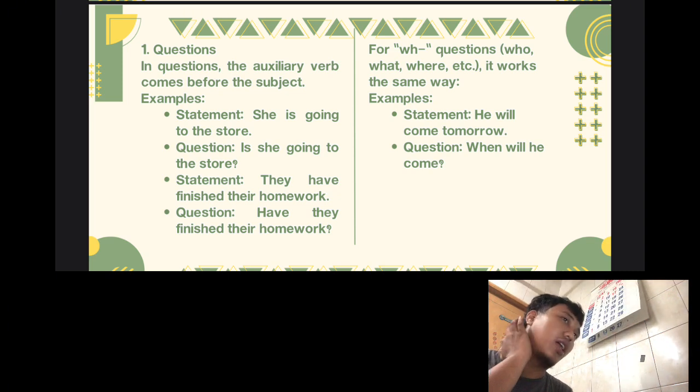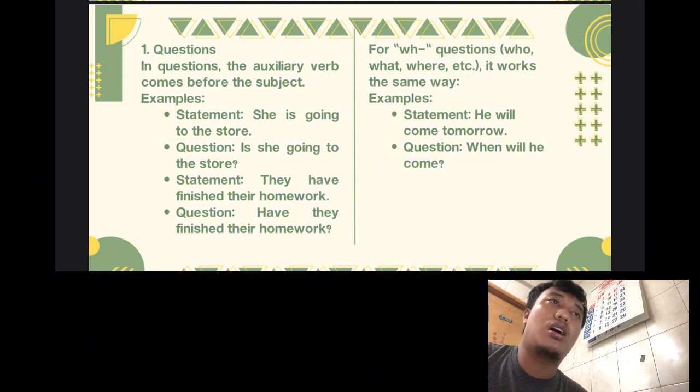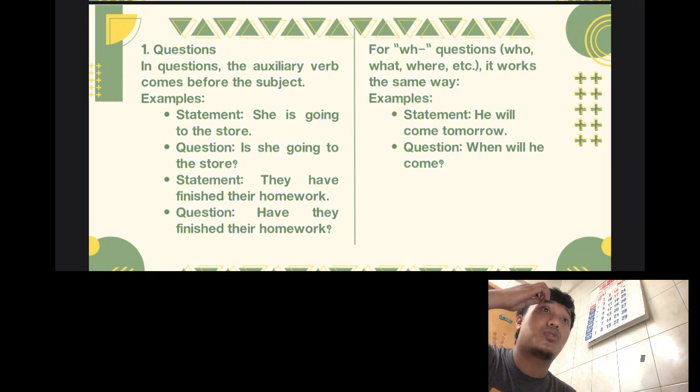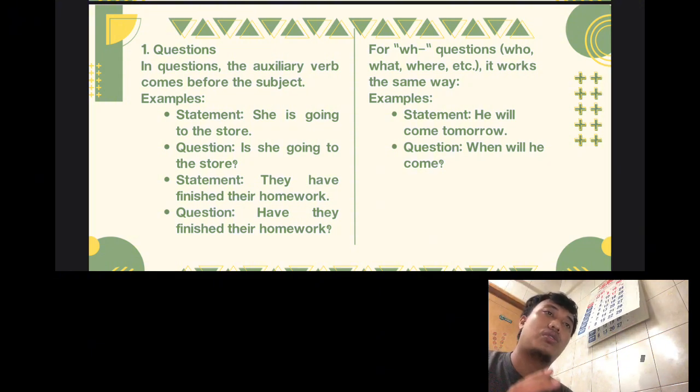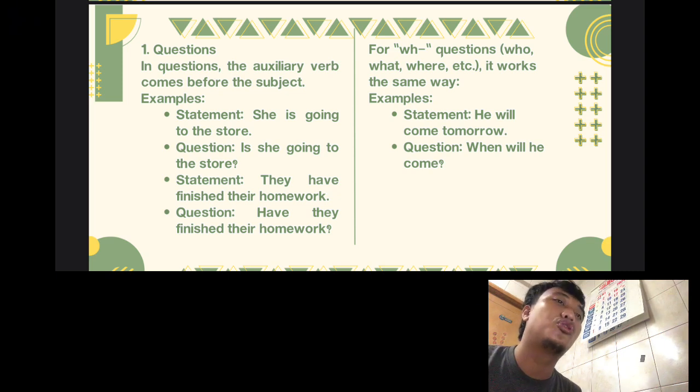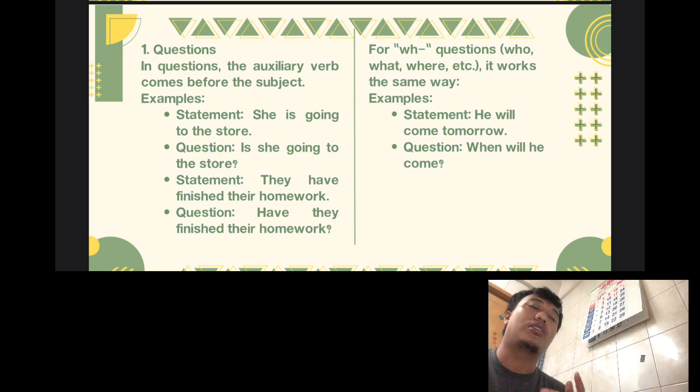And for WH questions like who, what, where, and so on, it works the same way. For example, the statement: he will come tomorrow. Tomorrow is an adverb of time, so you can use when.